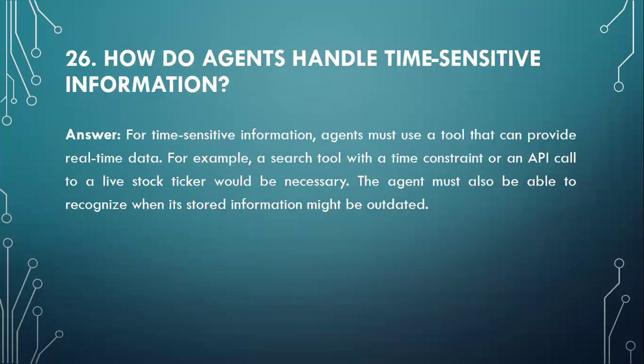Moving to question number 26. How do agents handle time sensitive information? For time sensitive information, agents must use tools that can provide real time data. For example, a search tool with a time constraint or an API call to a live stock ticker would be necessary. The agent must also be able to recognize when its stored information might be outdated.